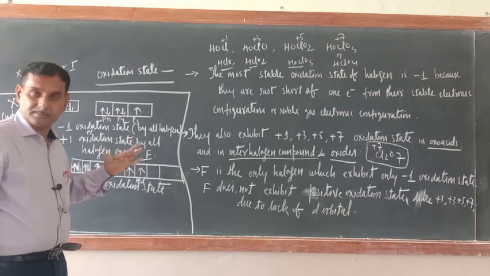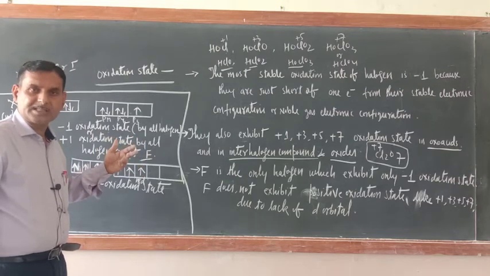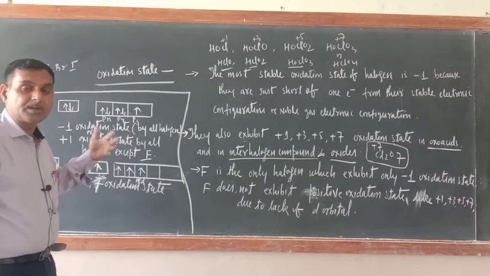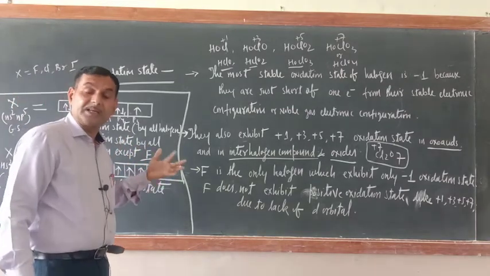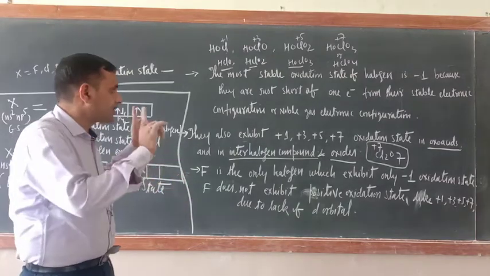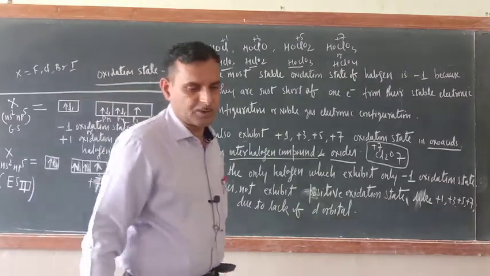Fluorine could not exhibit positive oxidation states +1, +3, +5, +7 because it hasn't got a vacant d orbital. So this is the oxidation state of halogens.